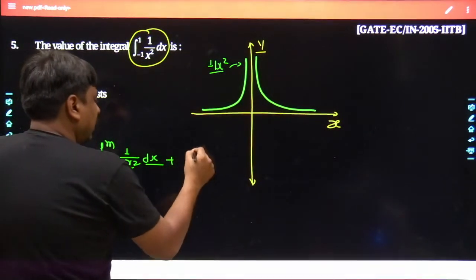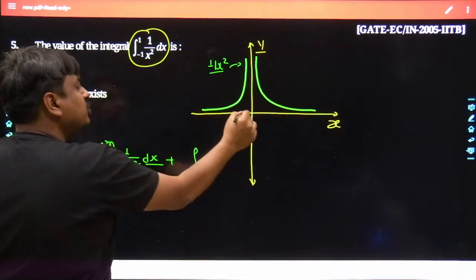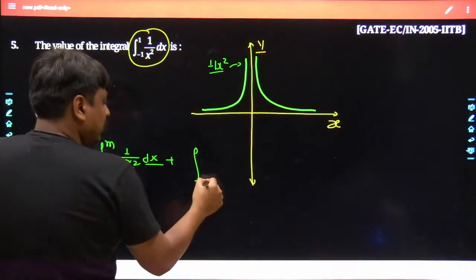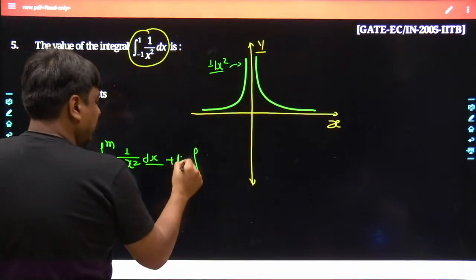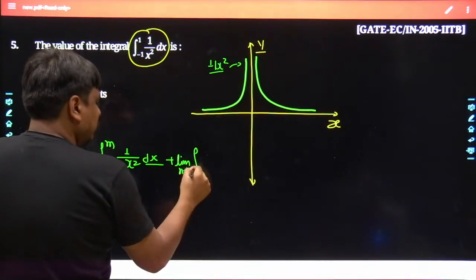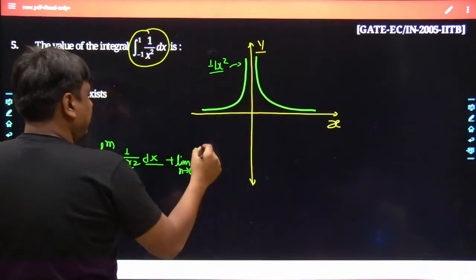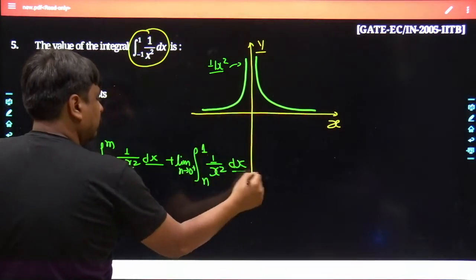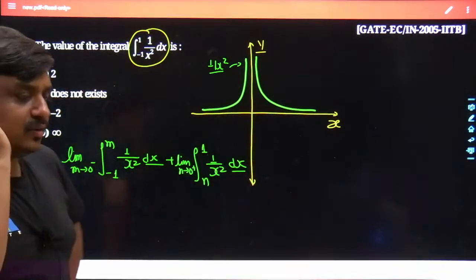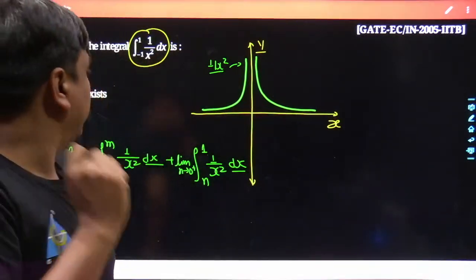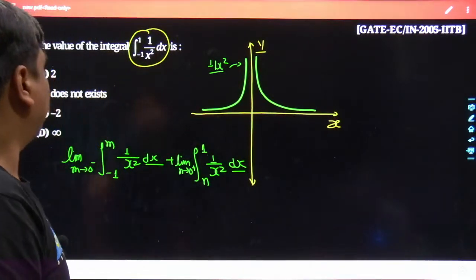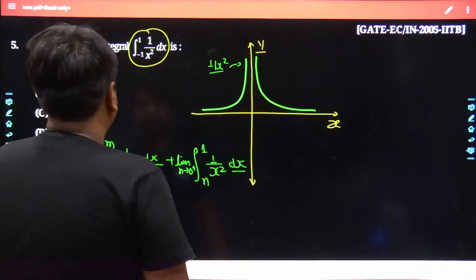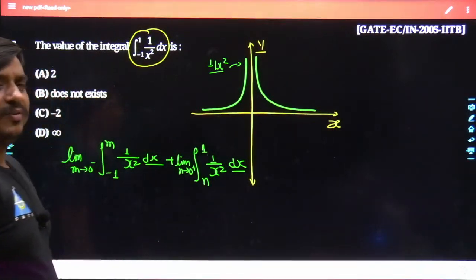Similarly, rather than starting from 0, you will start from 0 plus. So we can do limit n tends to 0 plus, where n goes till plus 1, of the integral of 1 upon x square dx. Till this point, probably each and every individual thing must be very clear to all of us.